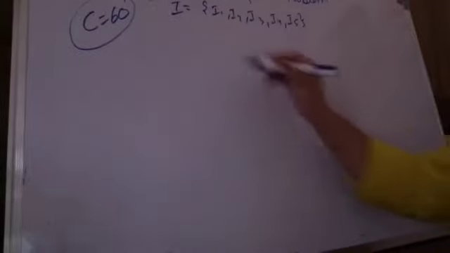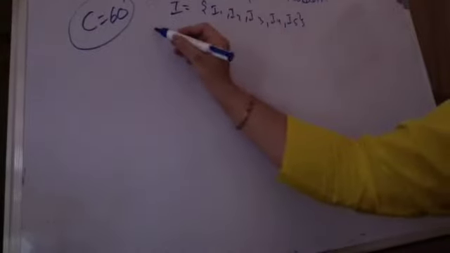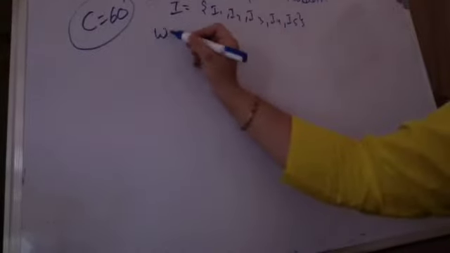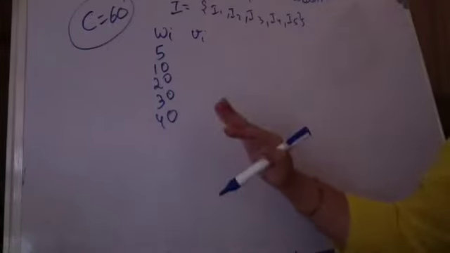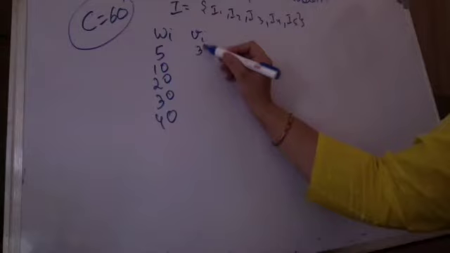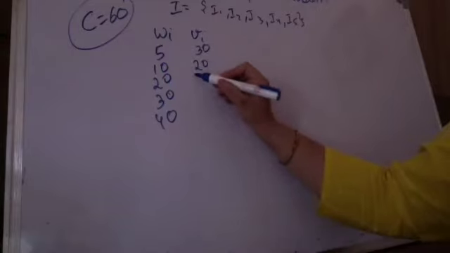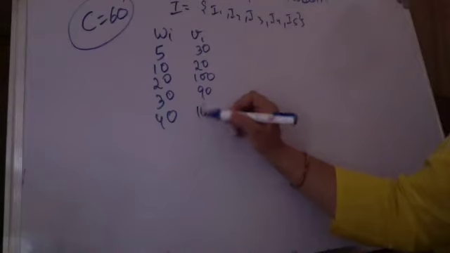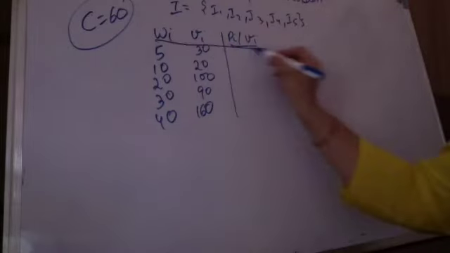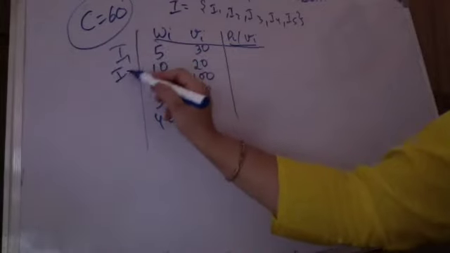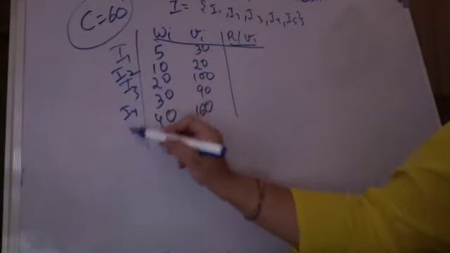And supposedly I create an array where I am having WI, and VI is the value of I. WI is 5, 10, 20, 30 and 40. This is the weight of every item available. There is no more available than this in the fractional knapsack case. And the value is say 30 rupees, 20 rupees, 100 rupees, 90 rupees and 160 rupees. So my first step is to calculate the ratio PI, and these are the items I1, I2, I3, I4 and I5.